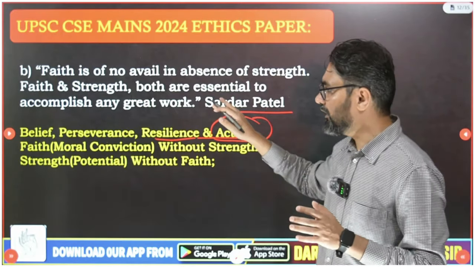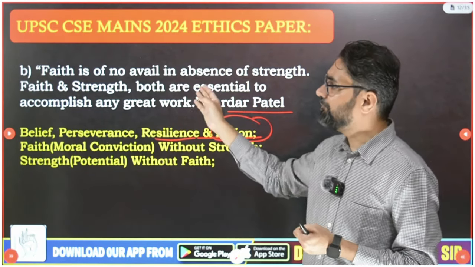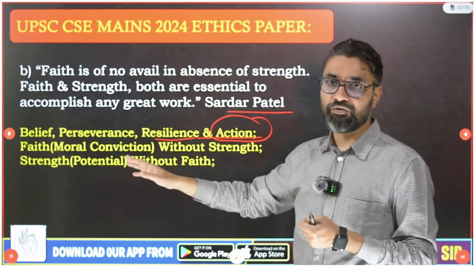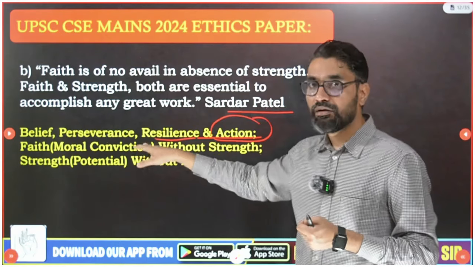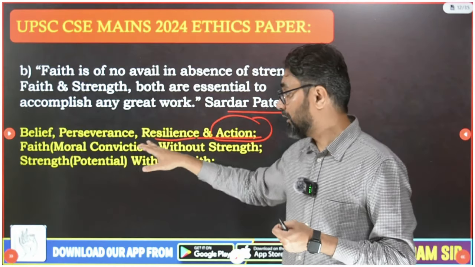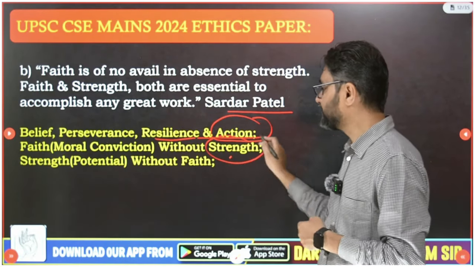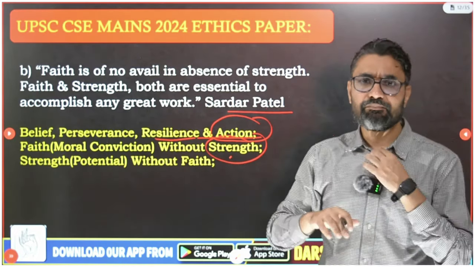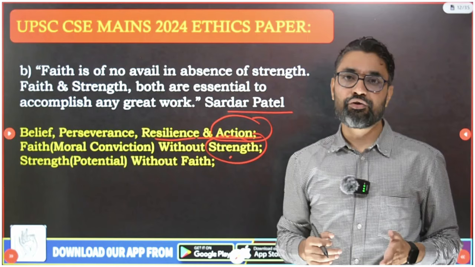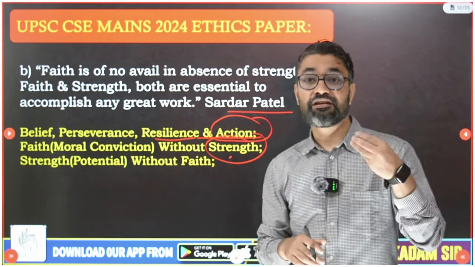And so here, you have to write from both perspectives, while analyzing: if people have faith but not the strength, what will be the problem? If people have strength but not the faith, what will be the problem? So faith is moral conviction. So faith or moral conviction without strength is also a problem, because here faith, I told you, read it as moral conviction. So only moral conviction is there, that the world should be like this, like that. But like Gandhi, if you don't go out and actually act on your moral conviction, it will be of no use. It will be just mere ideas. There will not be any constructive outcome.